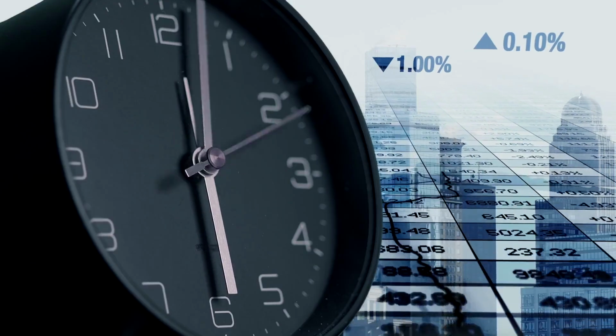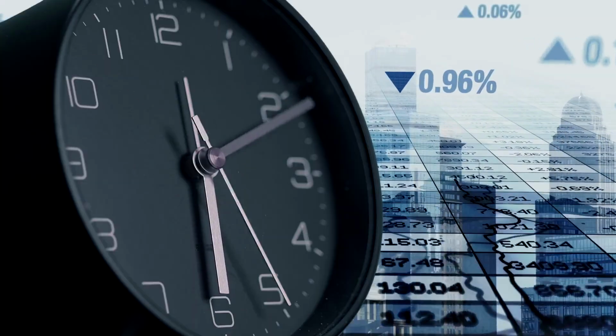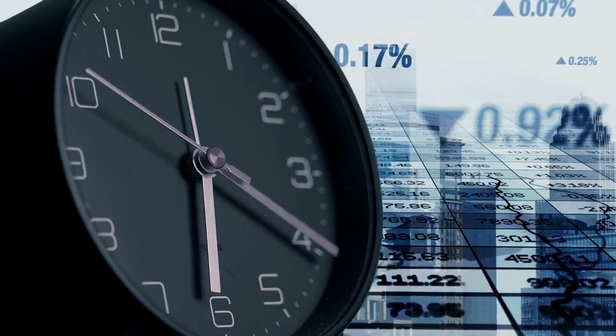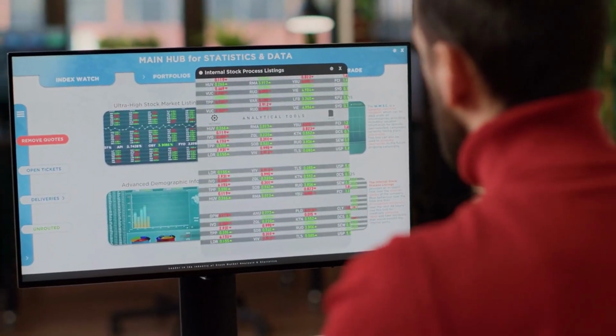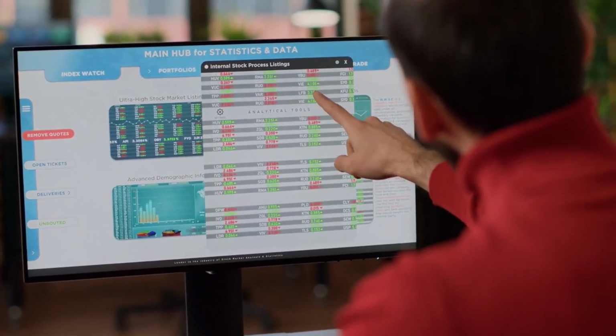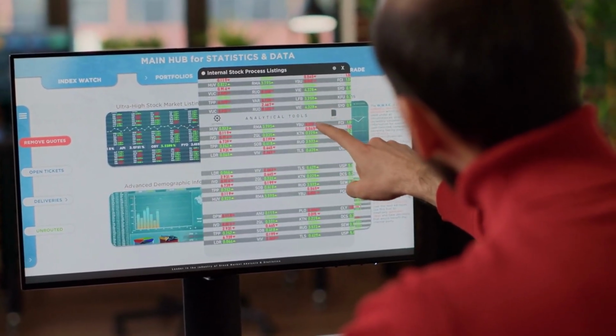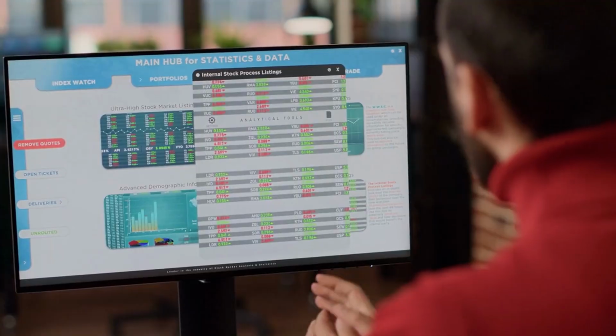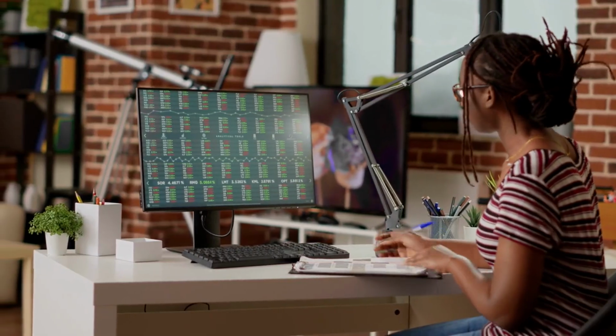Backtesting and optimization. Before going live, it's essential to backtest and optimize your strategies. We'll show you tools to simulate your algorithms under historical market conditions, ensuring your strategies are strong and ready for real-world trading.